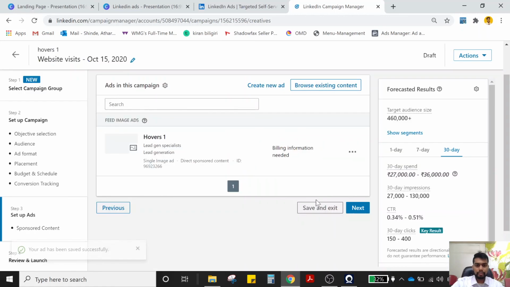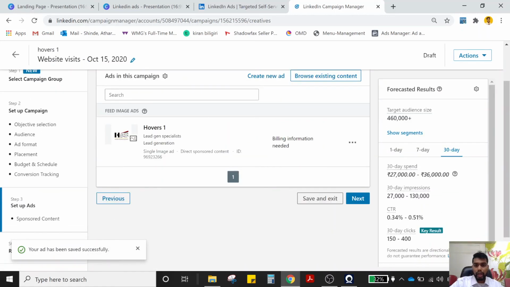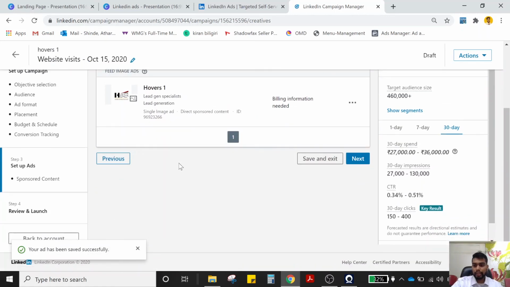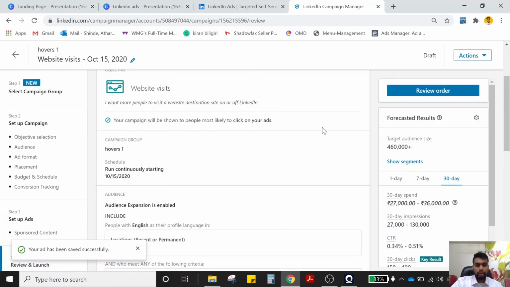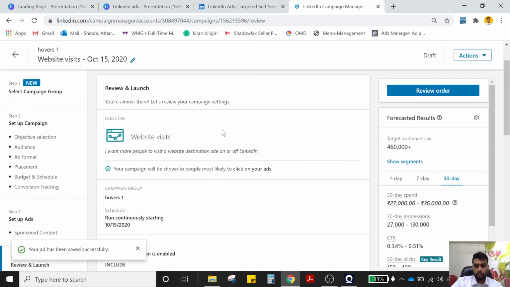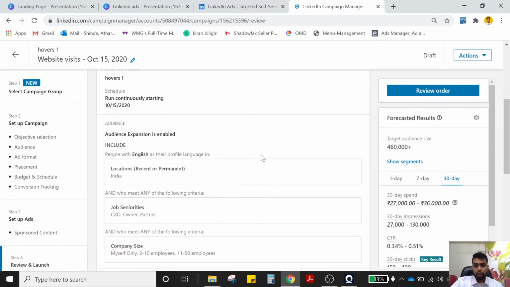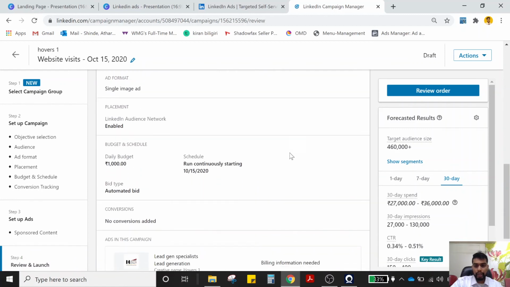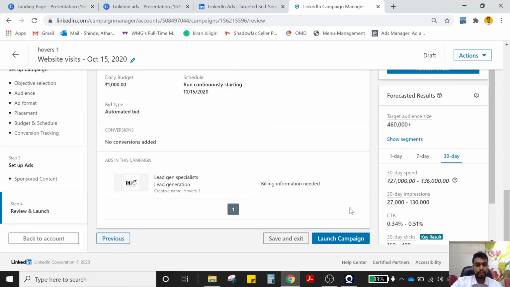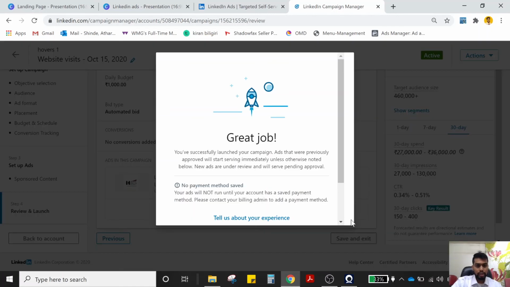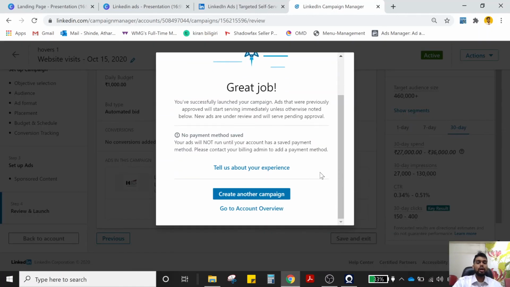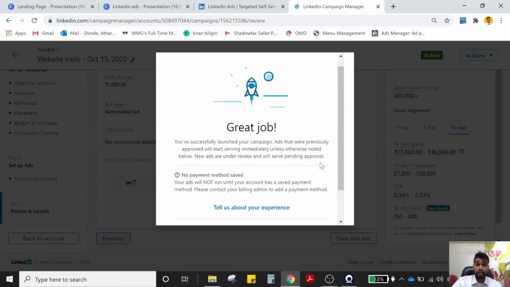So let's create an ad. Once you have the campaign in place, just click on next. Now it is going to review your order. So review the whole thing: your campaign group, your target audience, your image, your daily budget. And finally, what you have to do is just launch the campaign. So let's click on launch the campaign, and now you have successfully launched your first LinkedIn campaign.